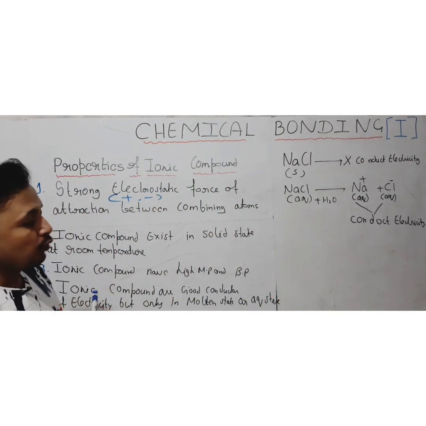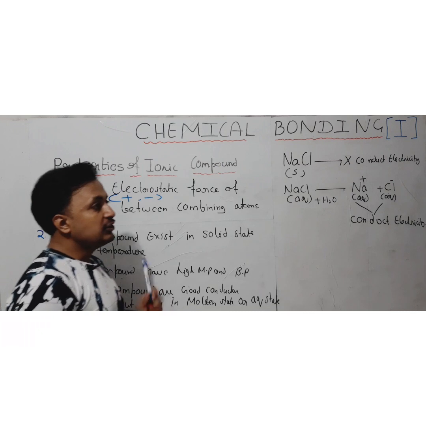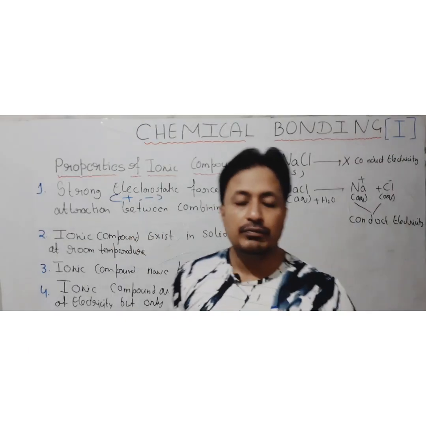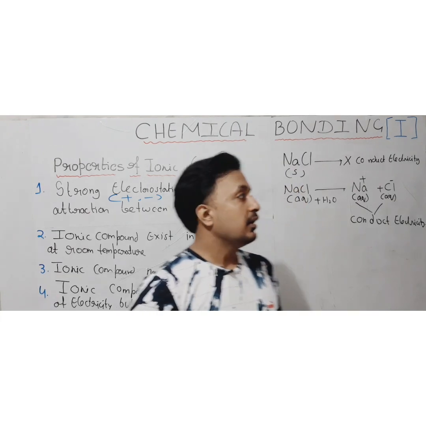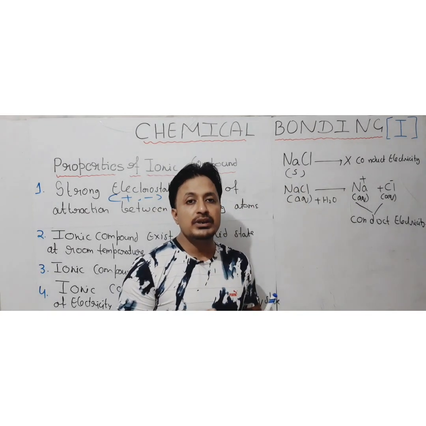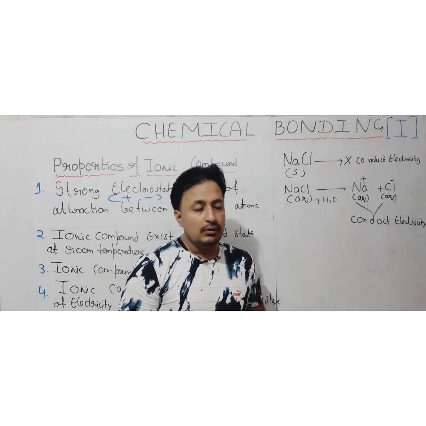Now one more point: what are the conditions for the formation of an ionic compound? In the previous video we discussed what type of element can usually form ionic compounds.